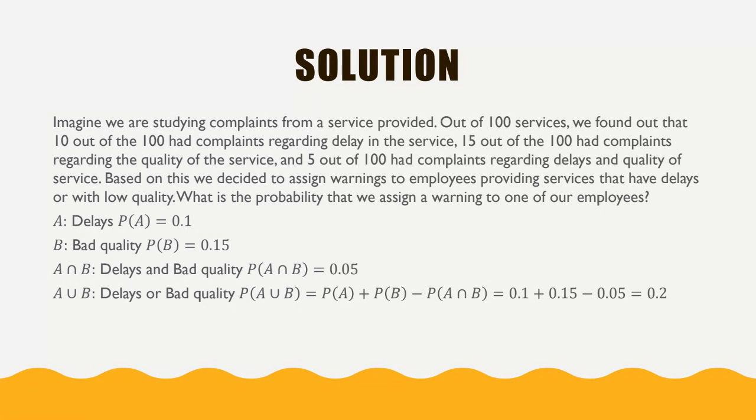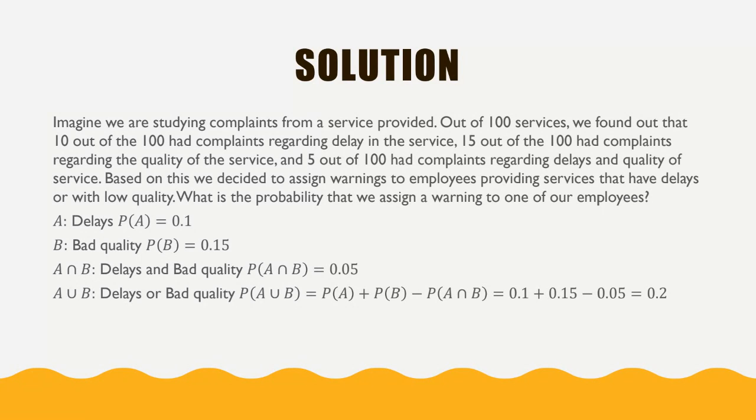So this is a probability. And then we have another piece of information which says there are 5 complaints. There are 5 people complaining about both delay and quality. So A intersection B: if A is delays and B is bad quality, then A intersection B is delays and bad quality. So the probability of having a complaint with both A and B, we represent like this: probability of A intersection B, which equals 0.05, which is 5 divided by 100, right?